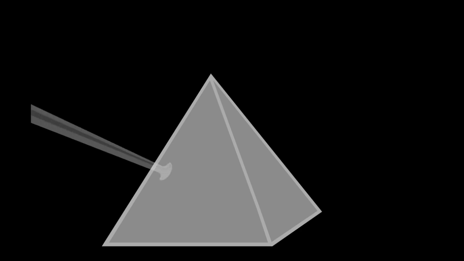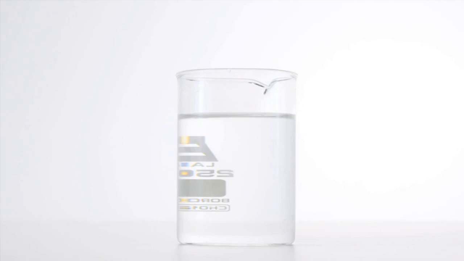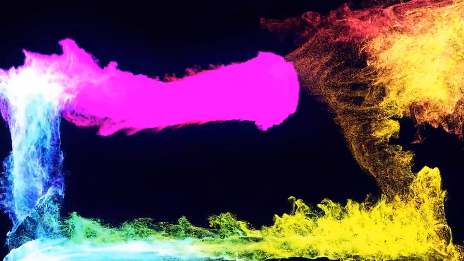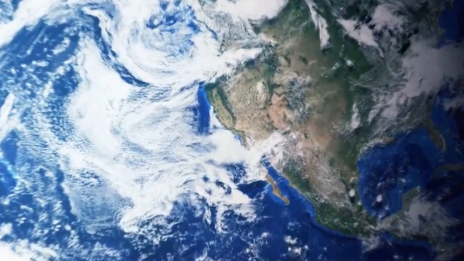Conclusion. While dispersion and diffusion both describe how things spread, they are fundamentally different. Dispersion affects waves and is driven by differences in frequencies. Diffusion affects particles and is driven by the random motion of molecules. So, whether it's light splitting into a rainbow or particles spreading through a room, both dispersion and diffusion are fundamental processes that shape the world around us.